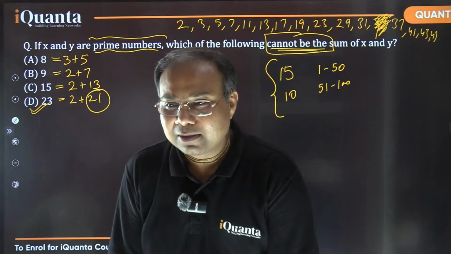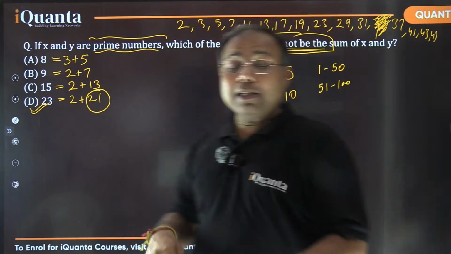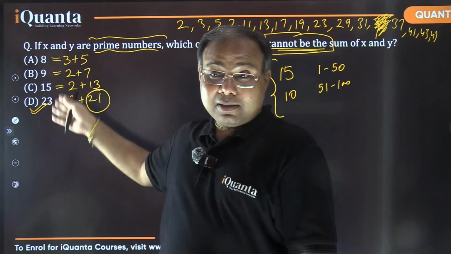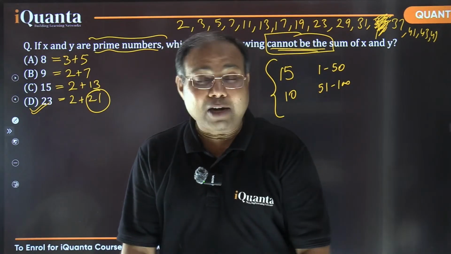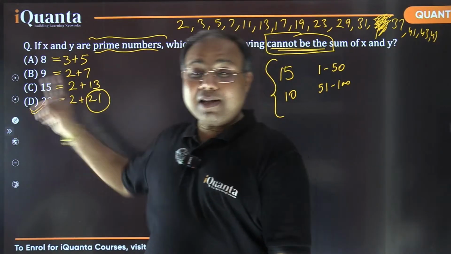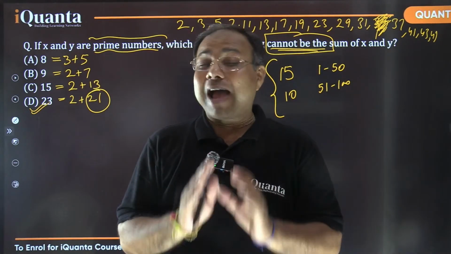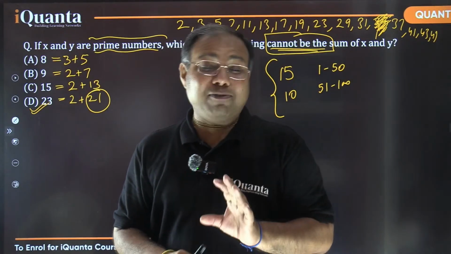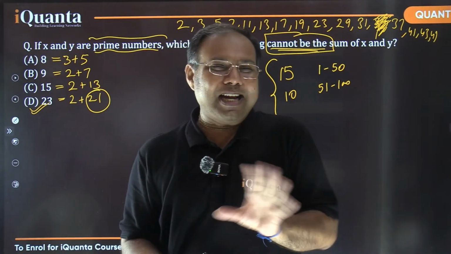Is it okay? That is a very basic, easy question. But it was asking about which cannot be, and if your mind thinks about which can be, most of you are writing 8 or 9, right? Most of you wrote 9 in the beginning, so that was the wrong answer. 9 can be written, 8 can be written, 15 can be written, but 23 can't be written, and that was the question here. So it's very important that you read the question very carefully. If you read the question just partially, then very easily you can be deceived. You can be cheated, right? We are not here to be cheated. Don't be cheated.